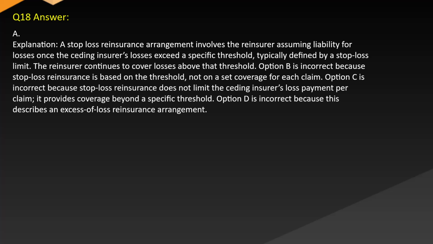Option B is incorrect because stop-loss reinsurance is based on the threshold, not on set coverage for each claim. Option C is incorrect because stop-loss reinsurance does not limit the ceding insurer's loss payment per claim. It provides coverage beyond a specific threshold. Option D is incorrect because this describes an excess of loss reinsurance arrangement.